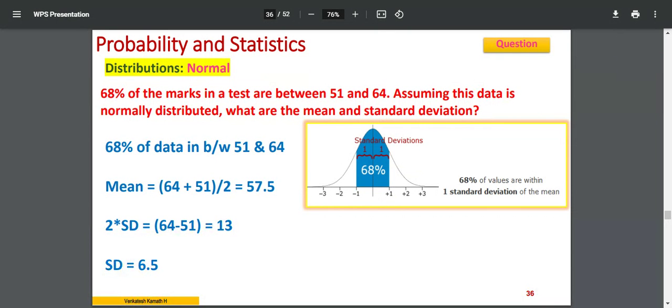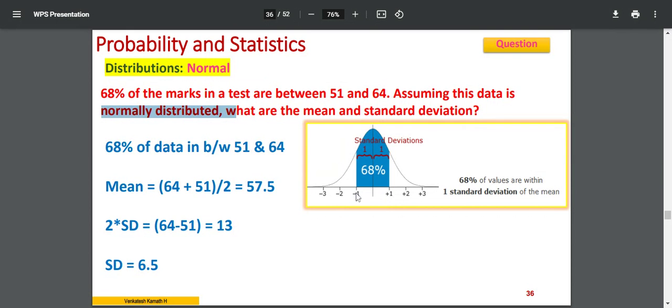68% of the marks, this is the clue, normally distributed. 68% of the marks in a test are distributed between 51 and 64. This graph is not given, so it should come to your mind. Normally distributed means automatically your mind should blink this graph. As soon as you see the words normal distribution, this graph should come into your picture. So for plus or minus 1, it is 68%.